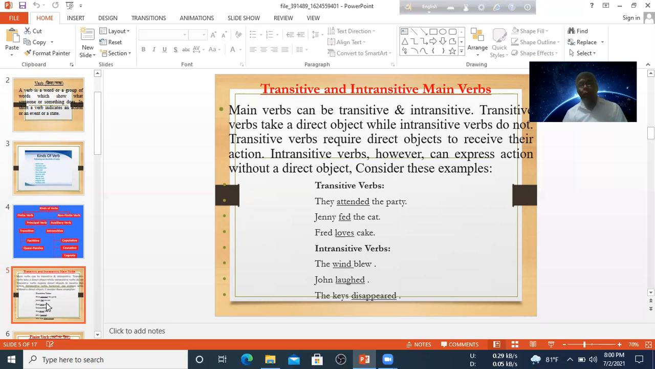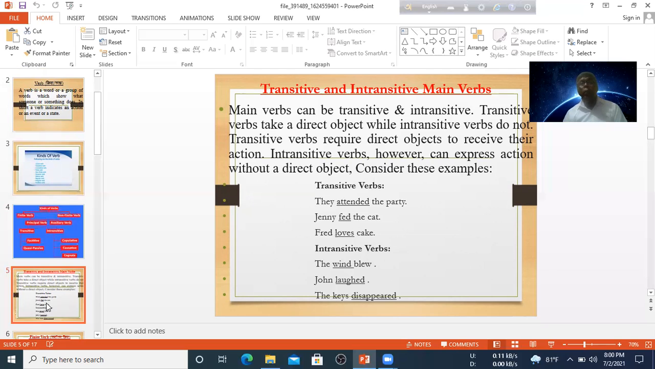There are some sentences in this slide. They attended the party. In this sentence, attended is the verb. I see that there is an object in this sentence, so surely this sentence has a transitive verb. Next, Jenny fed the cat. In this sentence, the cat is the object. We see that at the end of the sentence there is an object, so surely this sentence has a transitive verb.